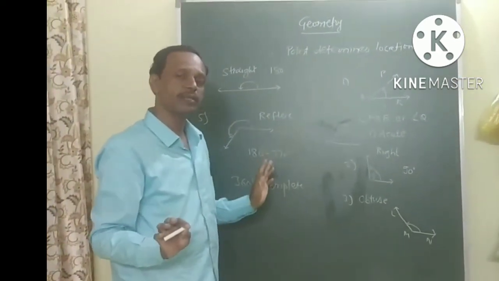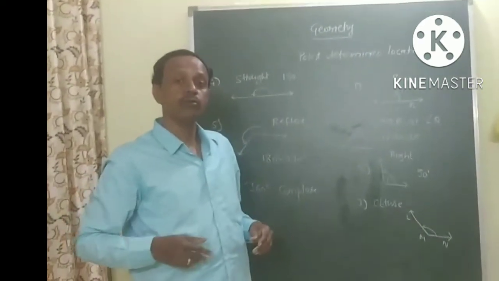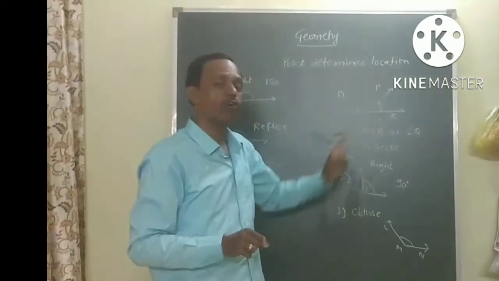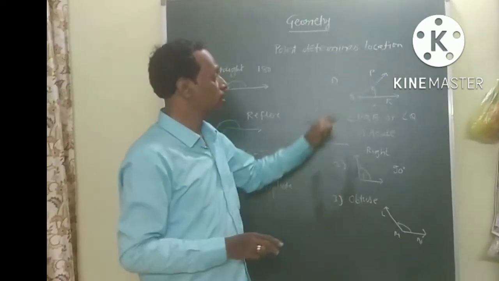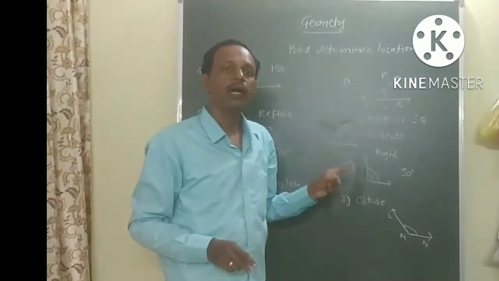So these are the basic concepts. Once again, the definition of an angle: two non-collinear rays with a common origin form an angle. Here Q is the vertex, and P and R are the end points of the angle.